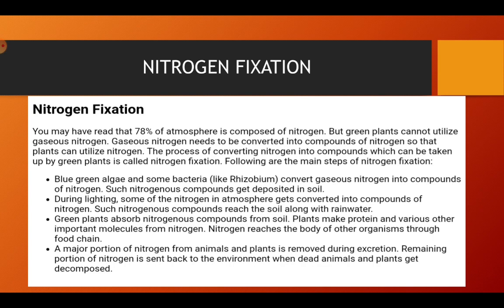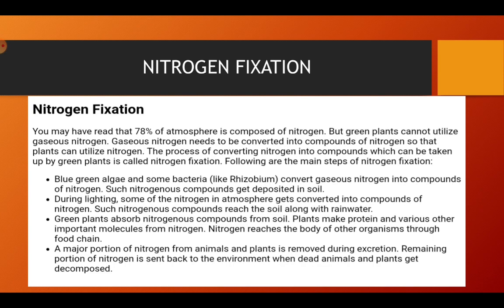The process of converting nitrogen into compounds which can be used by green plants is nitrogen fixation, and there are main steps: blue-green algae and some bacteria like rhizobium convert gaseous nitrogen into compounds of nitrogen. Such nitrogenous compounds are deposited in the soil. That's why we say that rhizobium bacteria are very useful. During lightning, some of the nitrogen in the atmosphere gets converted into compounds of nitrogen. Such compounds reach the soil along with rainwater.